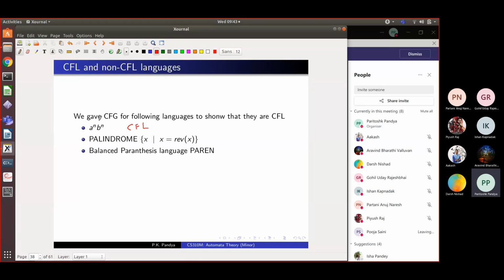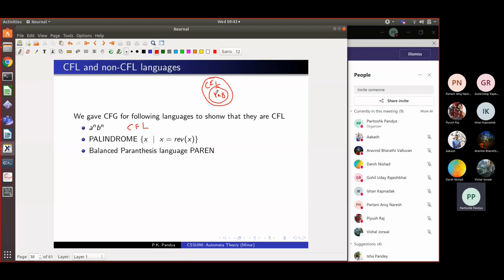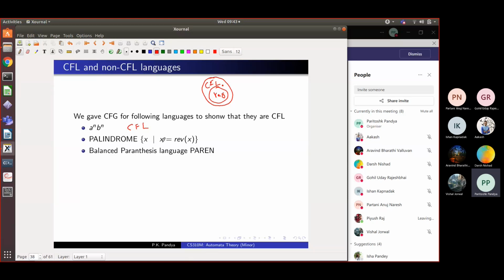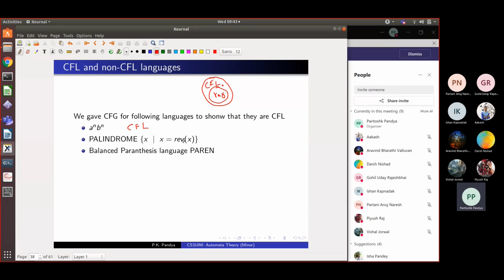So there are languages which are context free but not regular. So in some sense you have got regular languages and there are context free languages, CFL. So CFL is a larger class than this. And one of the things which is here is A raised to n, B raised to n. Another language is the palindrome. That is all words which read the same when you read them forward or when you read them backward. Okay. And that was also not regular, but was context free. We gave a grammar for this. Similarly, we showed balanced parenthesis language is also context free. All right.